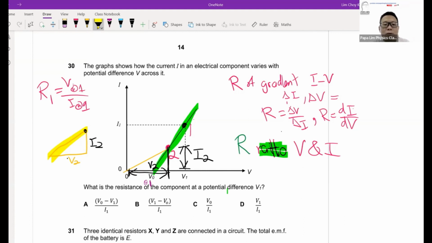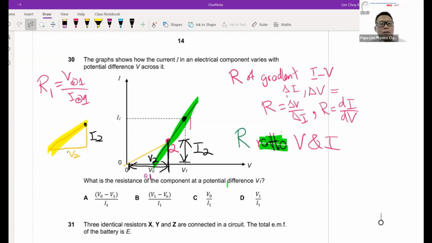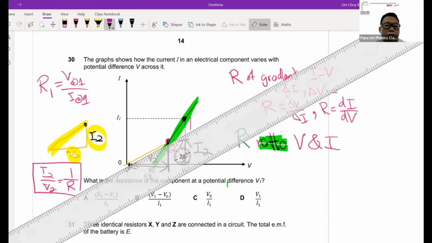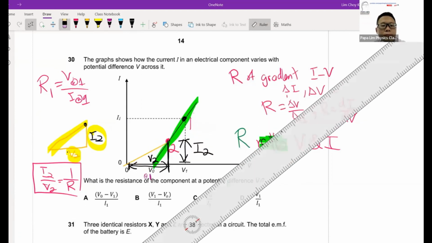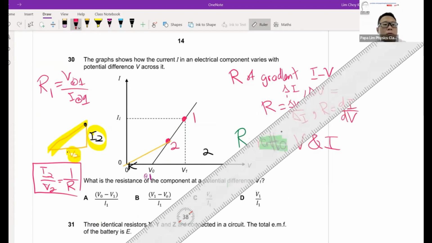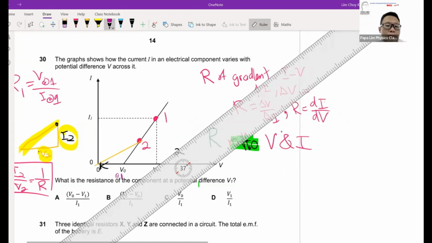So in this case, the gradient of this line is actually I2 over V2, which implies 1 over R. If you compare these two lines, let's say you compare point 1 and point 2, let's look at this second line.